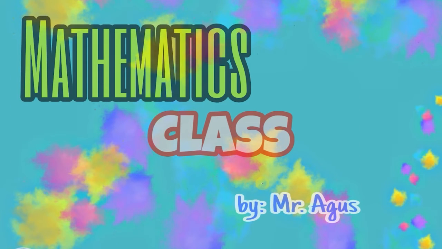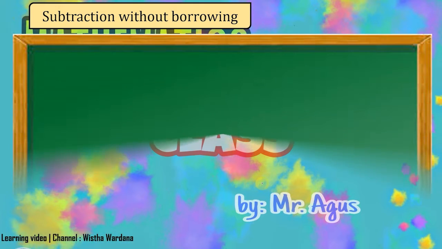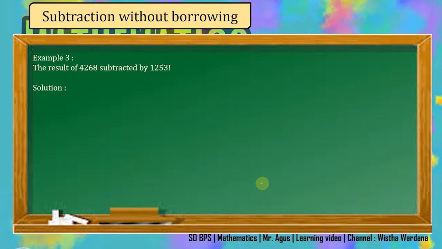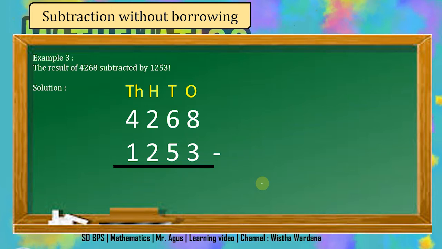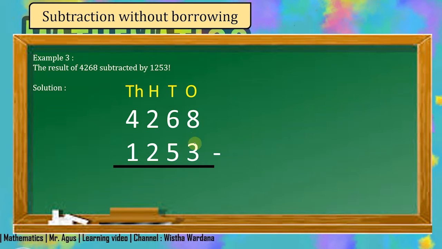In the next question, we will learn about subtraction without borrowing. Subtraction without borrowing is easy because you just subtract based on their place value, starting from the lowest place value, in this case ones. The result of 4268 subtracted by 1252: in ones place value you have 8 minus 3.